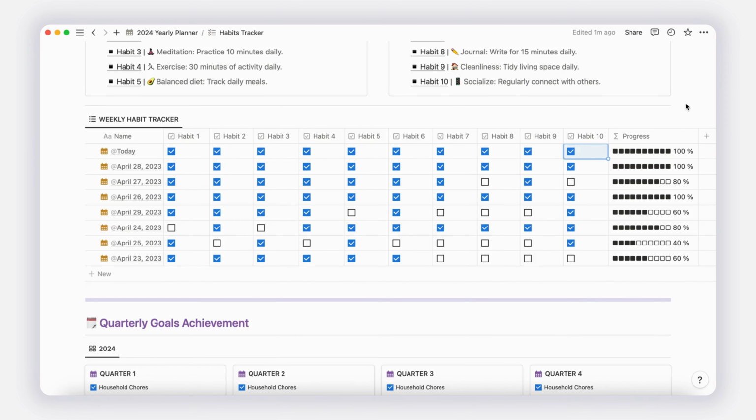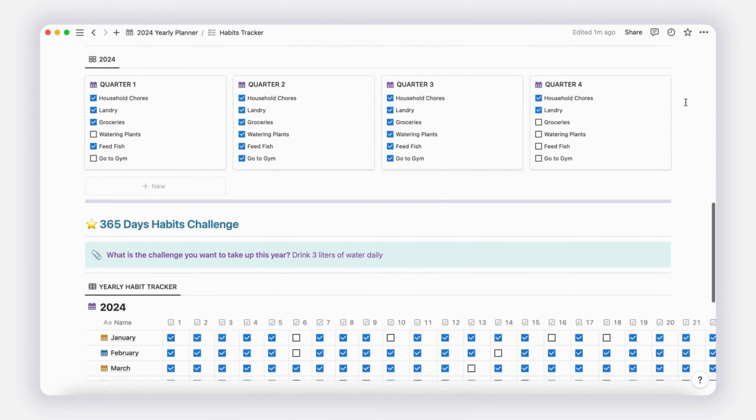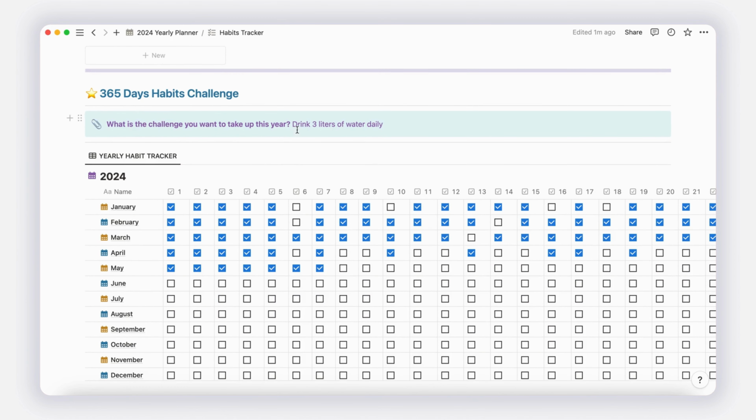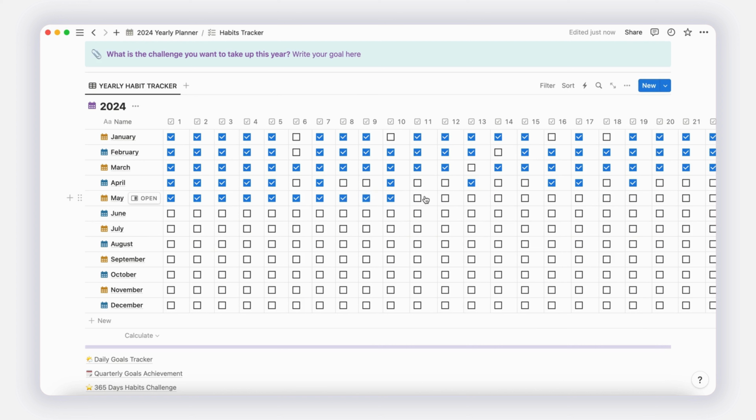To set up the 365 Days Habits Challenge, begin by writing the habit that will define your entire year. It could be anything from drinking 3 liters of water, walking 2 miles a day, to sketching a drawing in your sketchbook. Now, effortlessly monitor your progress on this yearly challenge on a daily basis.